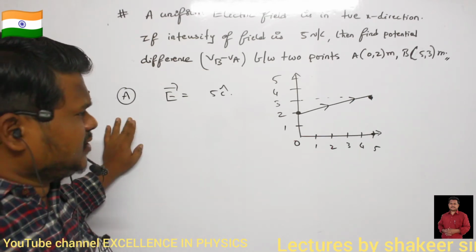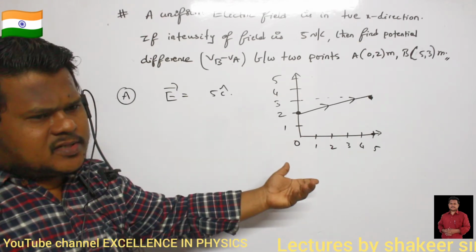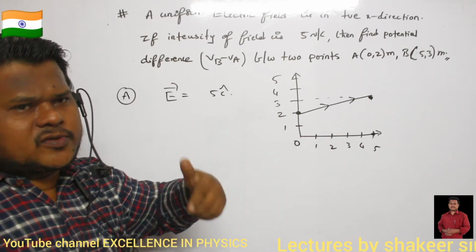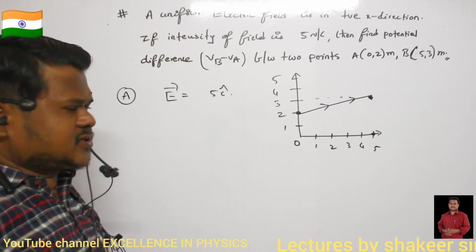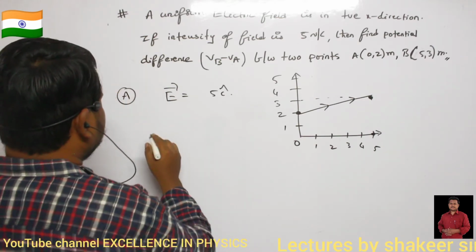Electric field is present in which direction? Electric field is present only along x direction. So work will be done in which direction? Work will be done by the external force only along positive x direction. So how can I calculate the potential difference between these 2 points?